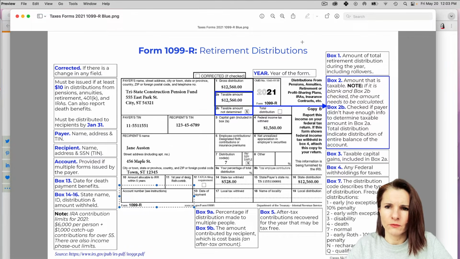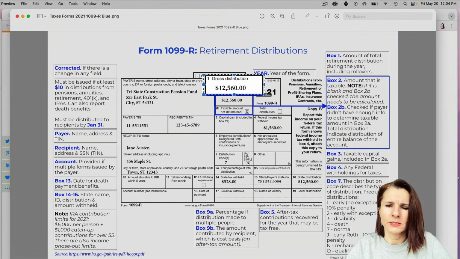So now let's go over the other boxes. So box 1, this is the gross distribution. So gross distribution is the amount that the retirement plan, pension, or annuity distributed to you during the year. This will also include rollovers. So this box 1 does not indicate necessarily how much of the distribution, of the total, whatever you got, is taxable. This is just saying this is the money that you've received.